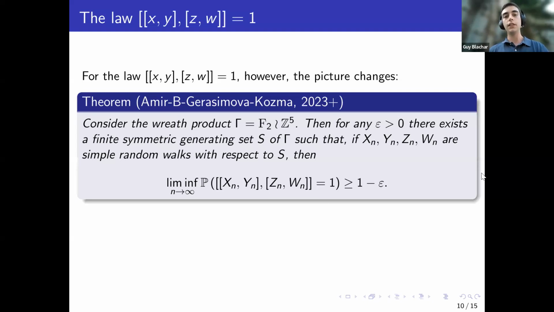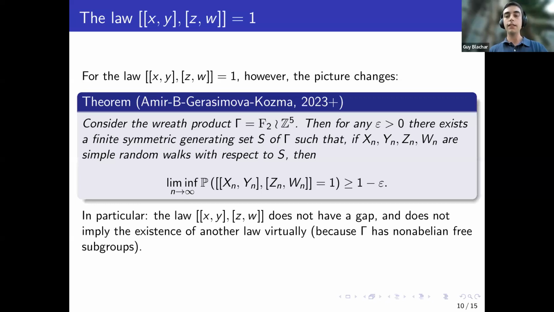The first thing that it shows is that the meta-abelian law doesn't have a gap. So there is no critical probability. The probability can be arbitrarily close to 1, although not equal to 1 at any stage, but we can be really close to being meta-abelian even if we contain a free subgroup. And that's the second thing that it shows. This group contains non-abelian free subgroups, so it doesn't have any finite index subgroup that satisfies any law. So it doesn't have a gap and doesn't virtually satisfy any law. That shows that in the infinite case, something breaks, something doesn't hold as well.